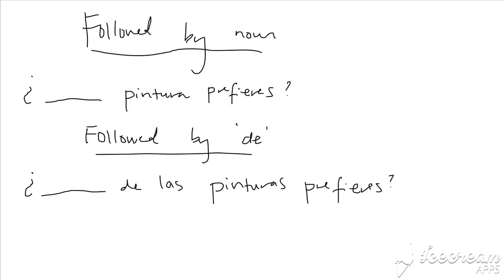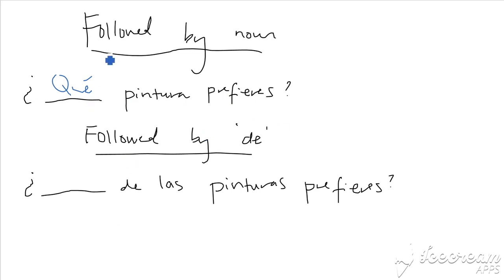Okay, a couple of other rules that are important. If you have one of the words followed by a noun, you can never use cuál directly after a noun. So, for example, pintura is a painting. If it's right in front of a noun, it has to be qué, it can't be cuál. So, ¿qué pintura prefieres? would be literally, what painting do you prefer? In English, you can say which painting do you prefer, but in Spanish, you can't say that. You have to say what painting do you prefer. So, if it's followed by a noun, you have to use qué, not cuál.